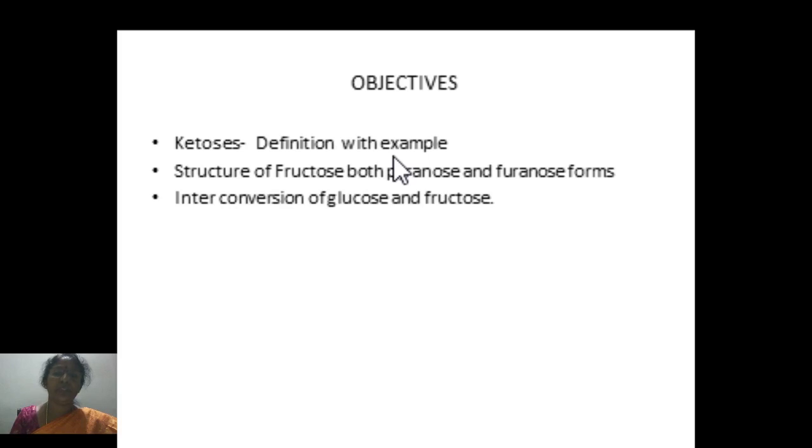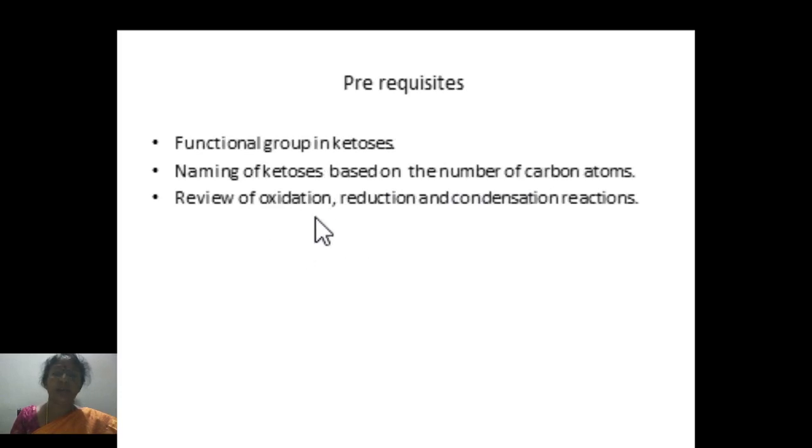Objectives of this session is to define ketosis along with examples, structure of fructose, two forms pyranose and furanose structures, interconversions of glucose and fructose.